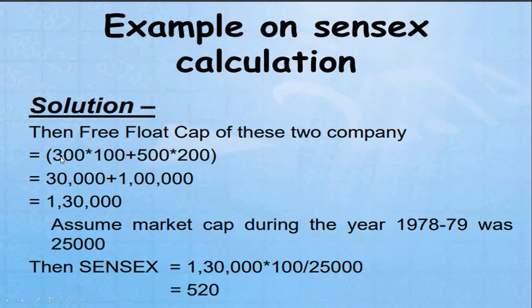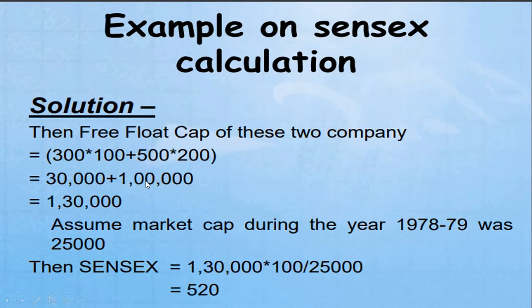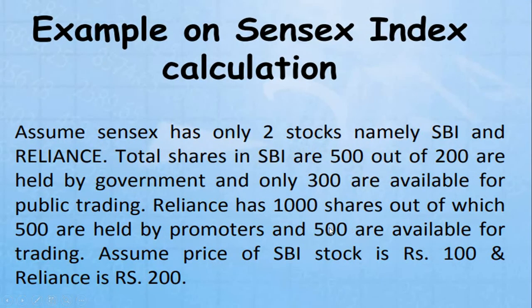Already I told you that of SBI's 500 shares, 200 are held by the government, so only 300 are available for public trading. We take 300 into each share value of 100. Then for Reliance, the total is 1000 shares.